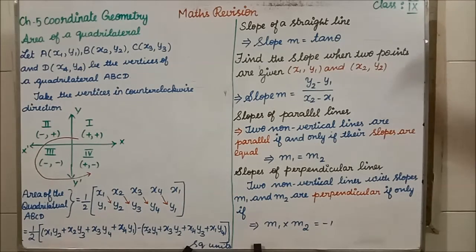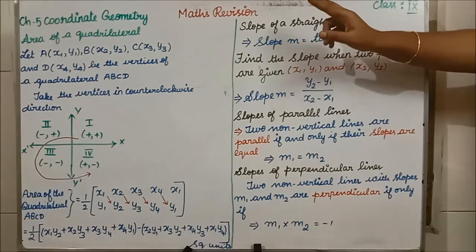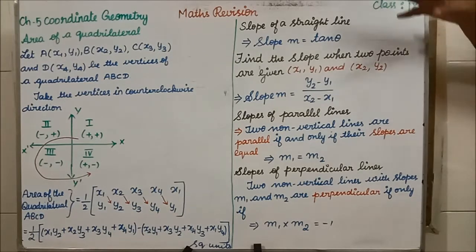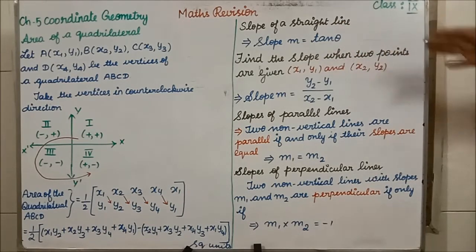Once they have given theta is equal to 30 degree, 45 degree, 60 degree, 90 degree, like that, and they are asking you to find the slope, what formula? Slope m is equal to tan theta. Clear? Then, when they give the slope and ask you to find theta, that also uses the same formula only. Clear?